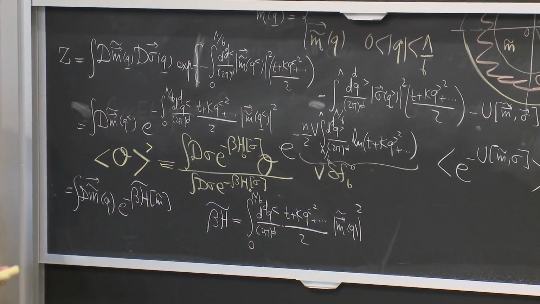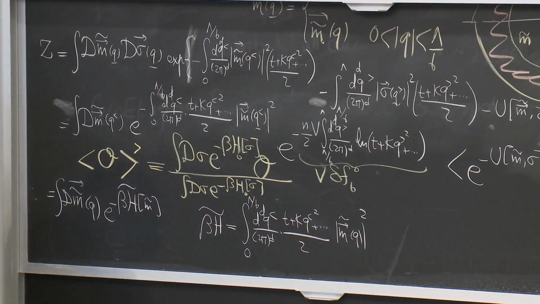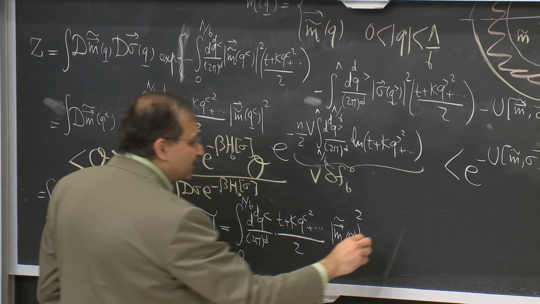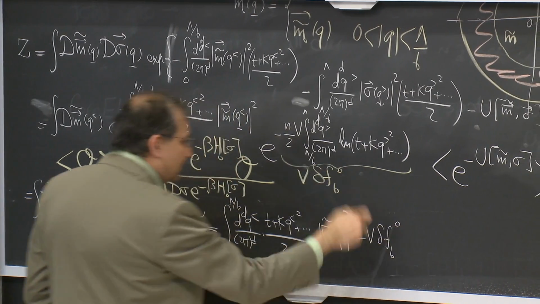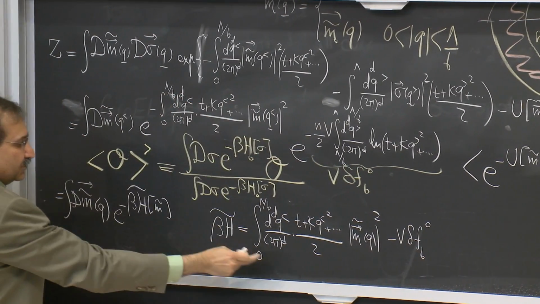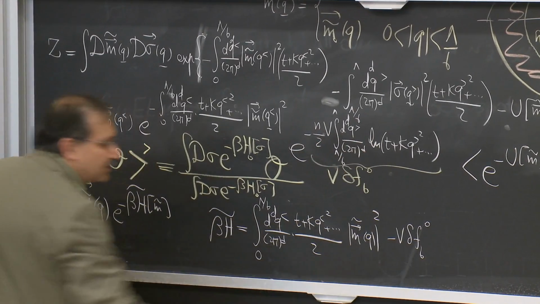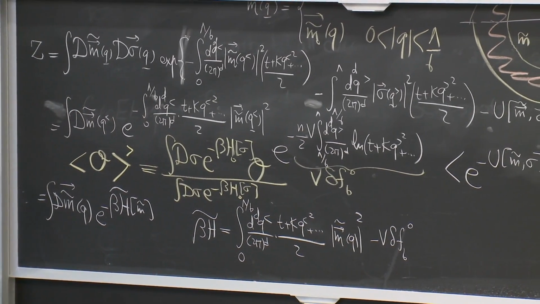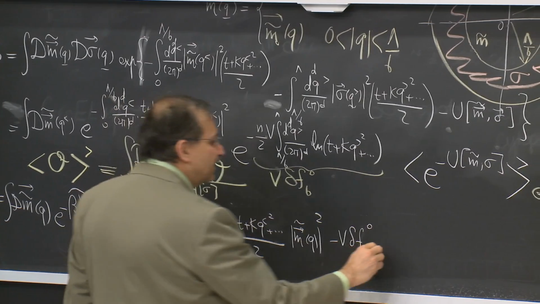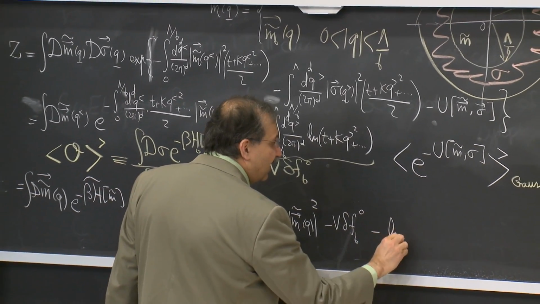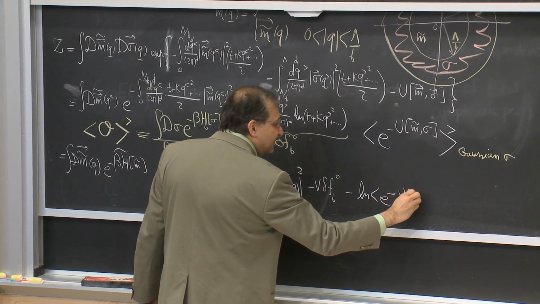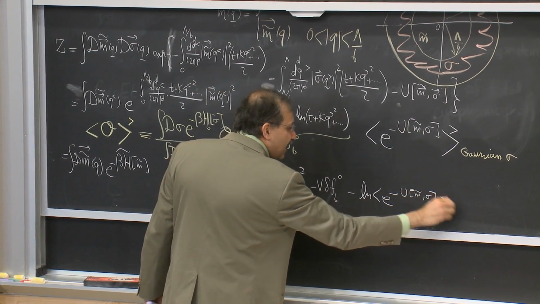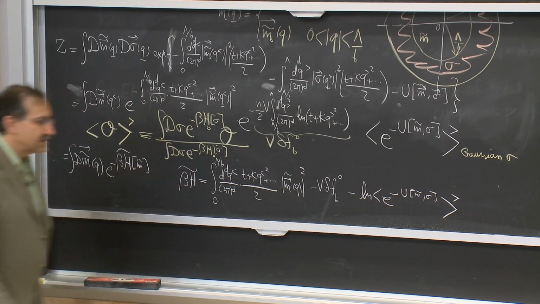But as usual, when we are thinking about weights and probabilities, overall constants don't matter. But I can certainly continue to write that over here. So that part went to here. This part went to here. And so the only part that is left is minus log of e to the minus u of m tilde and sigma after I get rid of the sigmas.